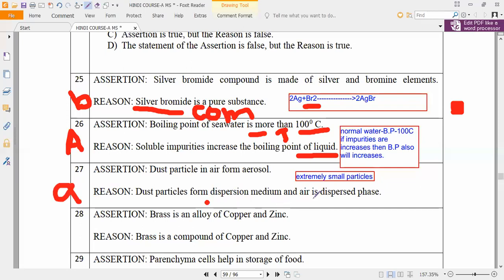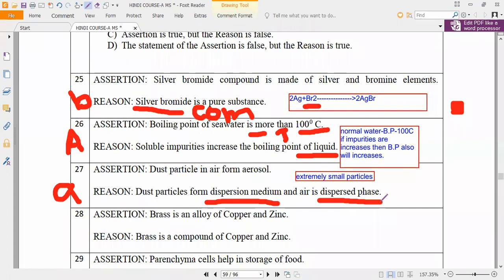So air is called what, guys, here? Air is called what, guys, here? Dispersed phase. We used to call it dispersed phase. For example, in colloidal substances, suppose you take milk. In milk, what is the dispersed phase and what is the dispersed medium, guys? Anybody can answer?